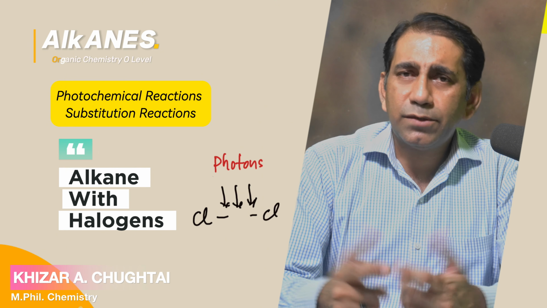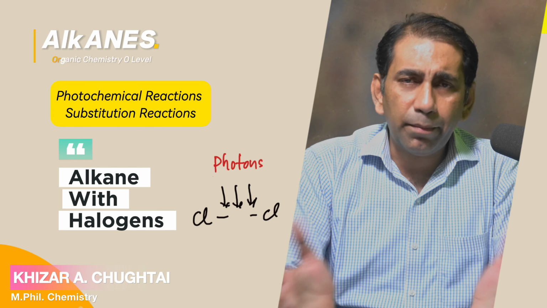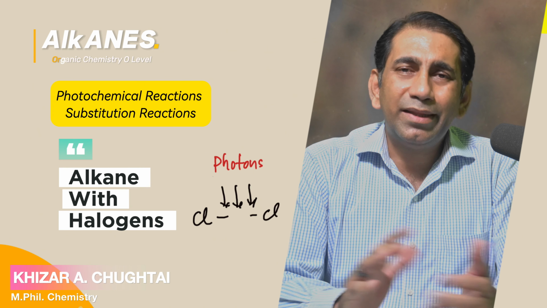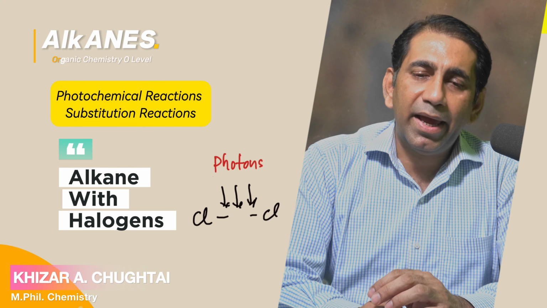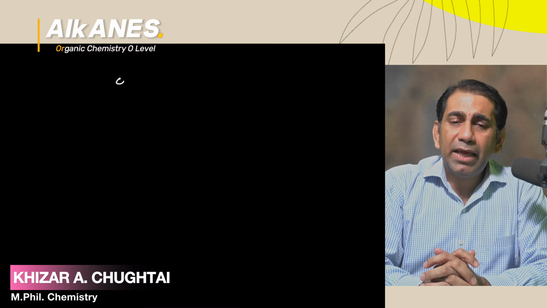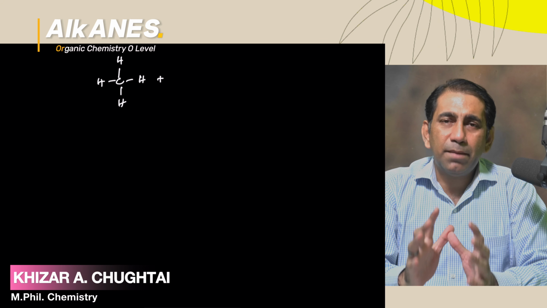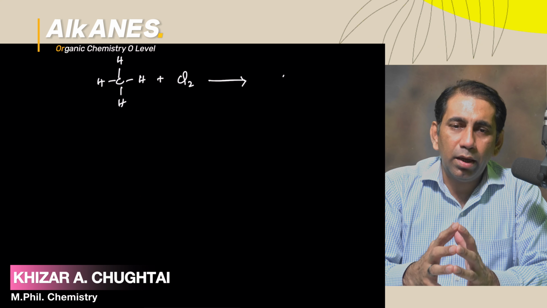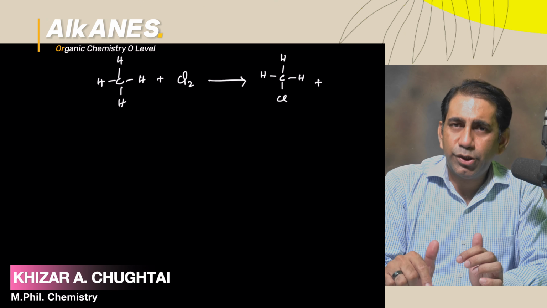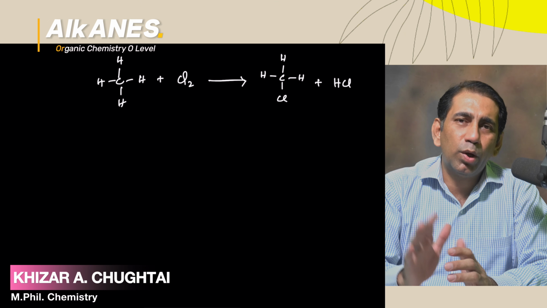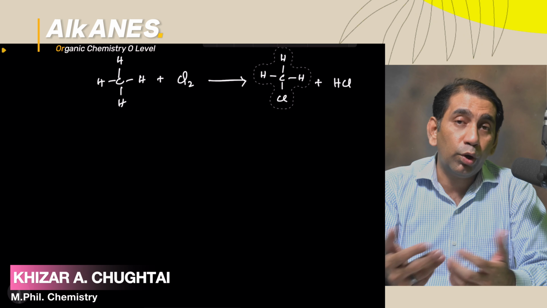In this reaction, first of all, the halogen is broken down. The Cl-Cl bond is broken down, the Br-Br bond is broken down, and then there is the substitution mechanism. Hydrogens are replaced by halogens. For example, methane reacts with chlorine in the presence of ultraviolet light. So here is the mixture of products that can be made. Number one, if I remove one hydrogen of methane and substitute one Cl over here, then it will be chloromethane, or simple chloromethane, or monochloromethane.